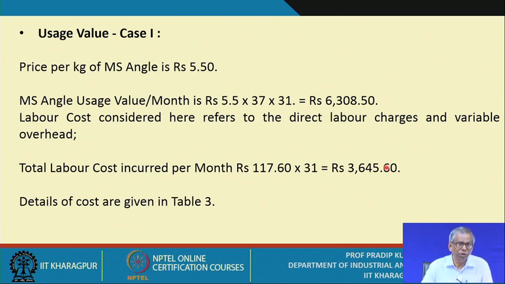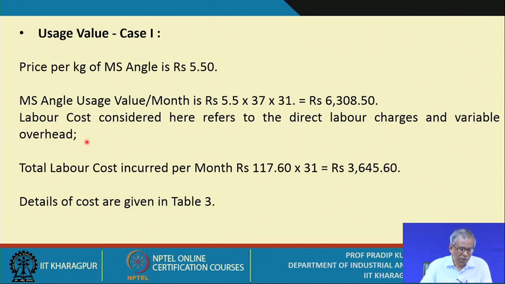Now, we refer to the user's value with reference to the pedestal. So, this way you calculate, we must know what is the price per kg and the MS angle user's value per month. Okay. So, that also you compute. The labor cost considered here refers to the direct labor charges and the variable overhead. Is it okay? So, this we have found to be relevant in this particular case. So, you have to be very careful in identifying the relevant cost elements. So, this point is to be noted.